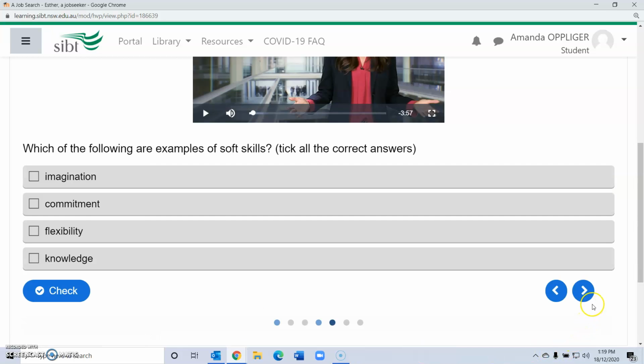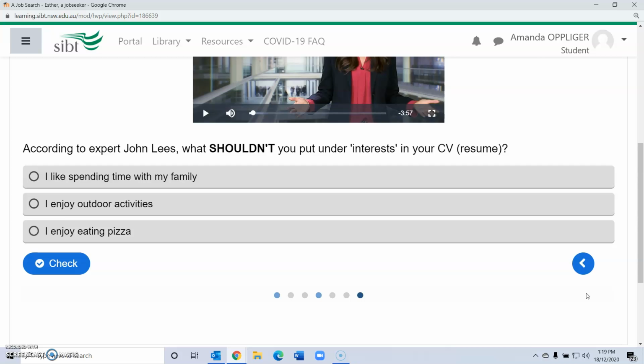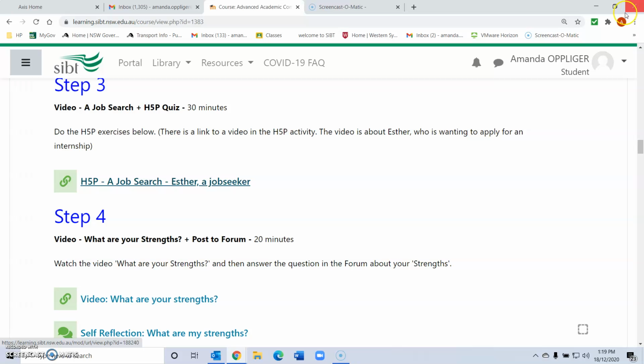And then a multiple choice, another multiple choice, another multiple choice. Now, at this point, you have finished. So because this opened in its own pop-up box, you can simply close and you're back at the Moodle page.